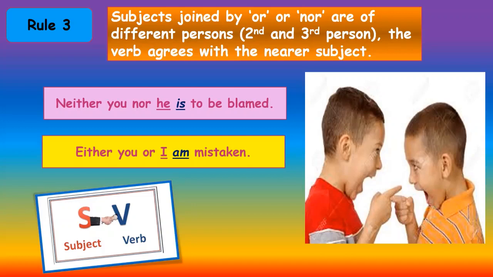Let's look at another sentence. Either you or I am mistaken. Here the two subjects are you and I. I is again singular, so we are using singular verb am.